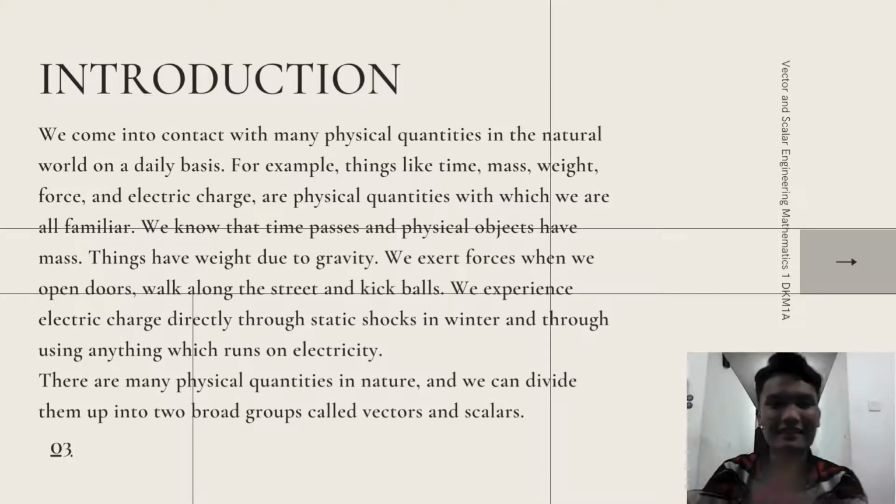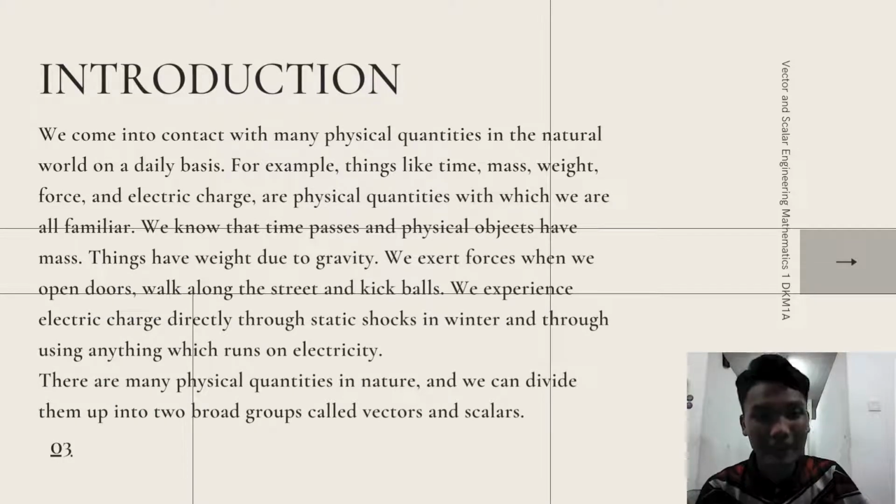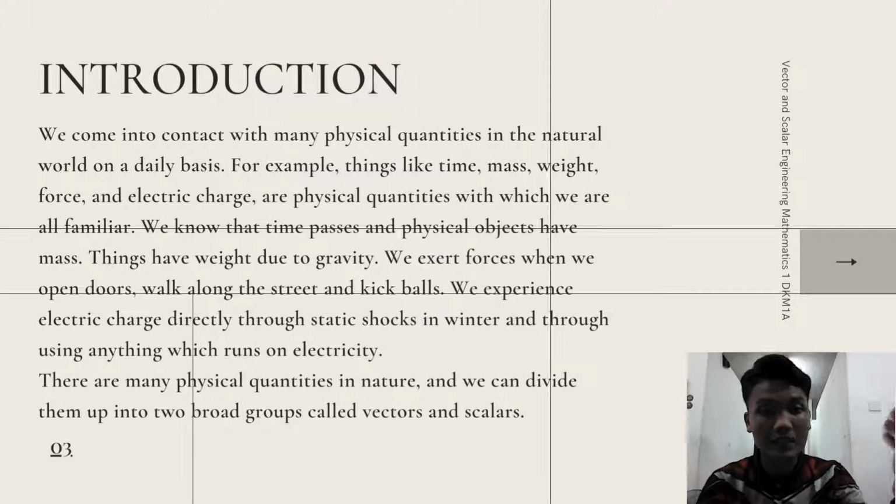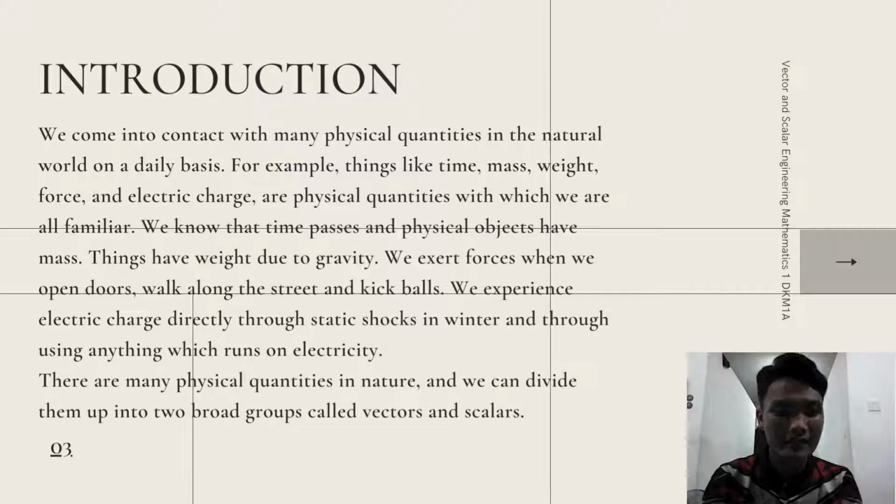What is vector and scalar? We come into contact with many physical quantities in the natural world on a daily basis. For example, things like time, mass, weight, force, and electric charge are physical quantities. Objects have mass.